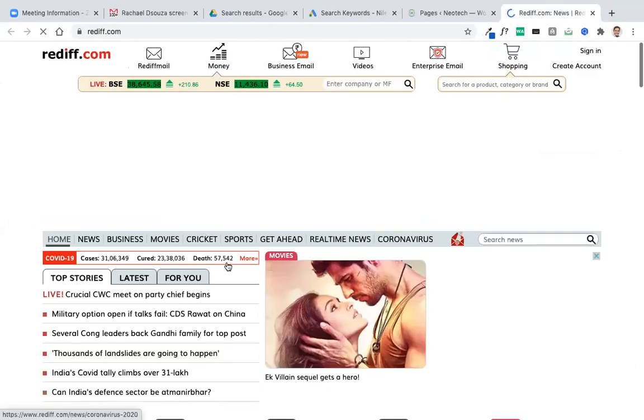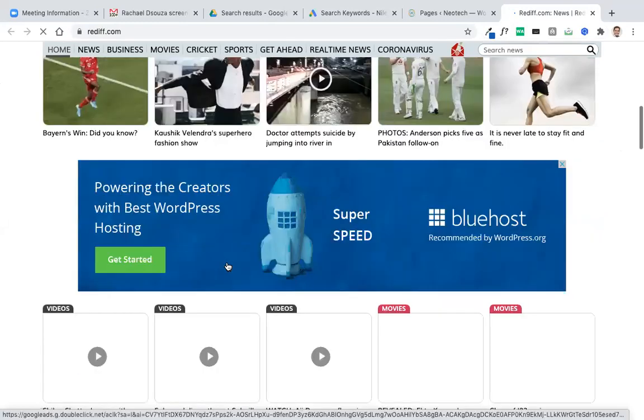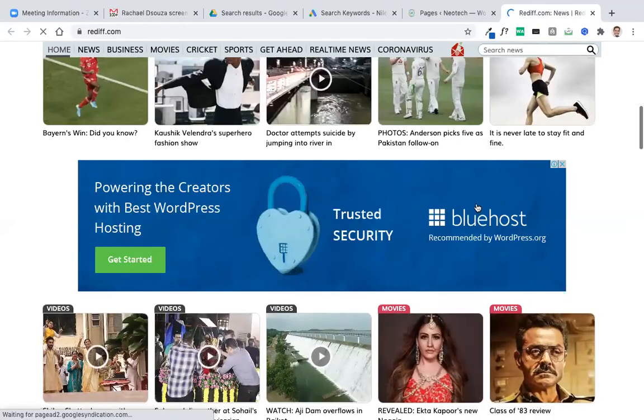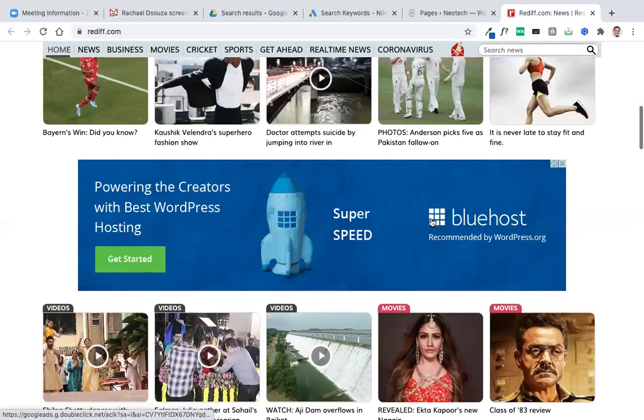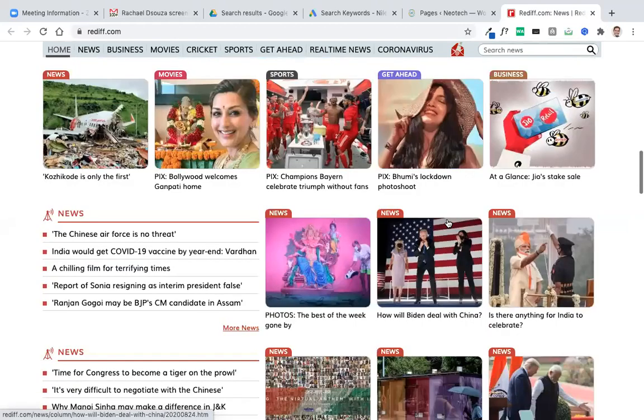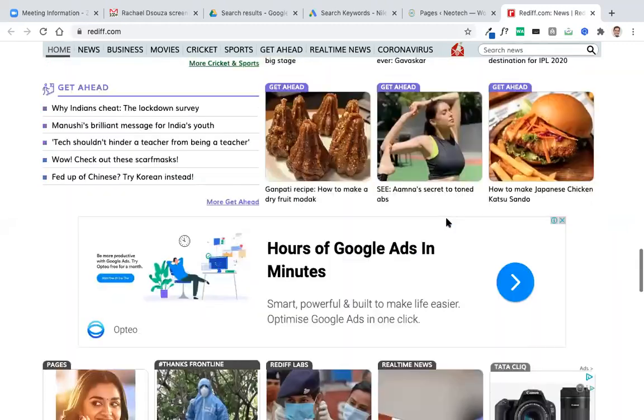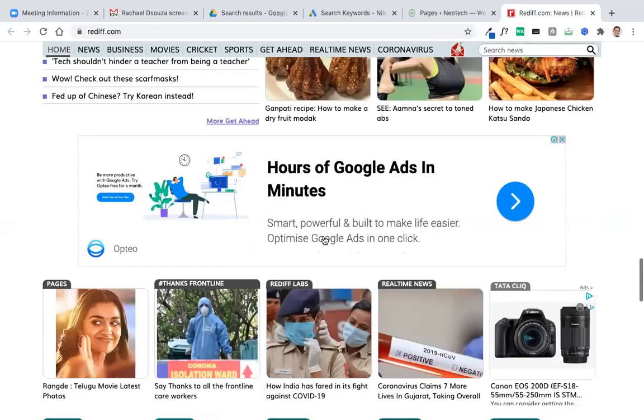If you look at this screen, you might find this banner. Are you able to see this Bluehost banner? Yes, sir. Okay. This is a banner ad. It's called a display ad. This is again a display ad. It's basically a responsive display ad.